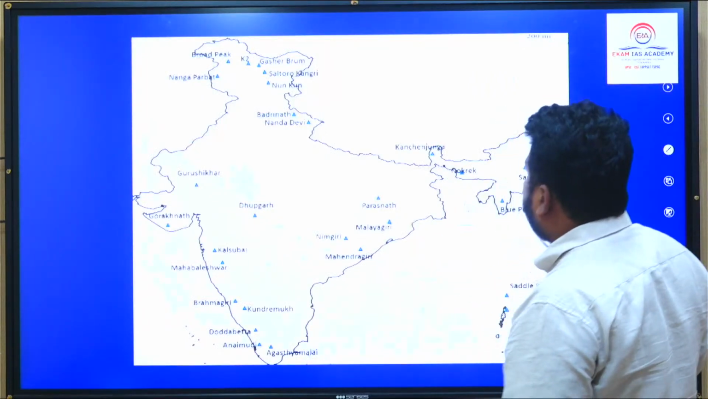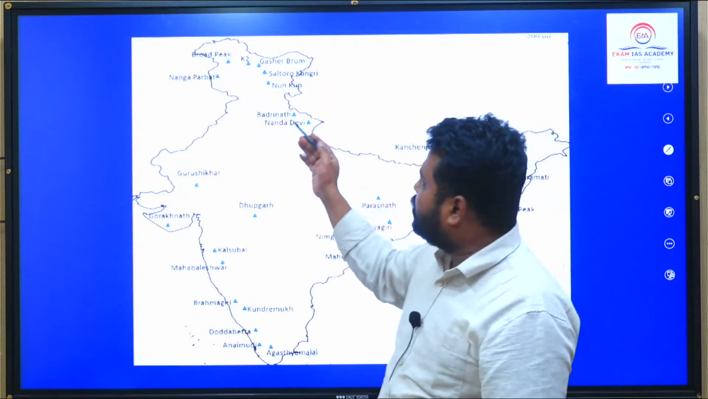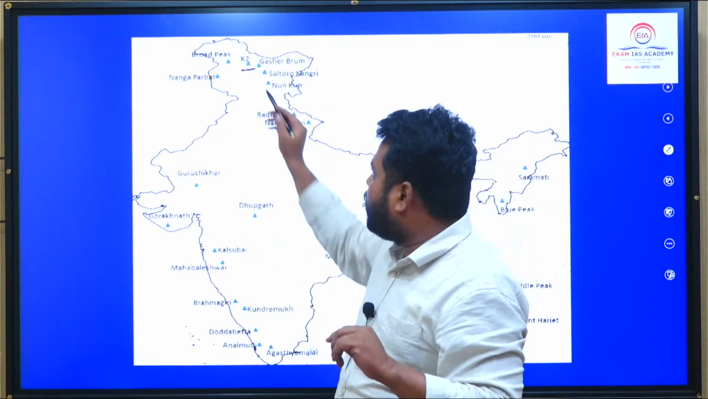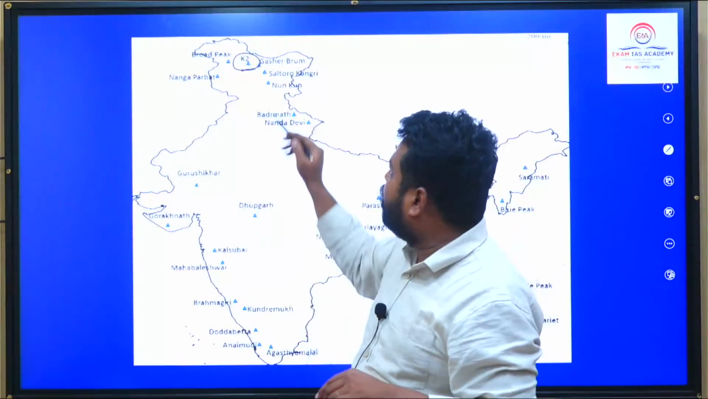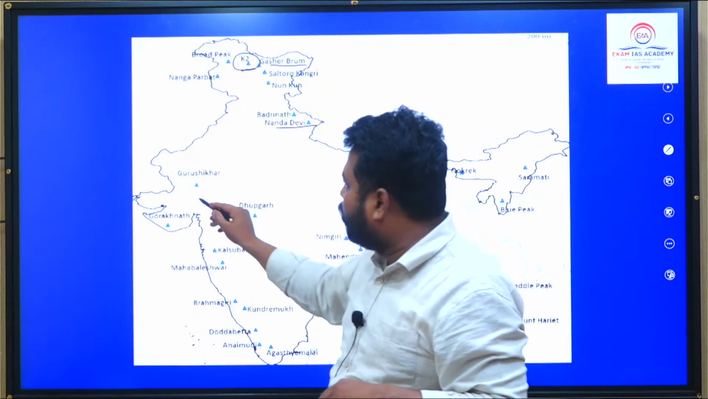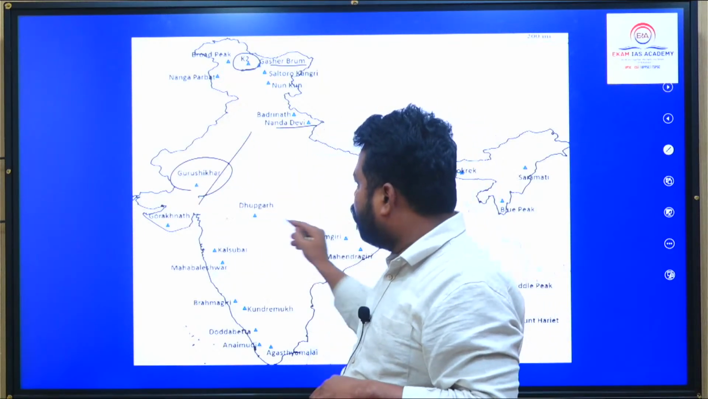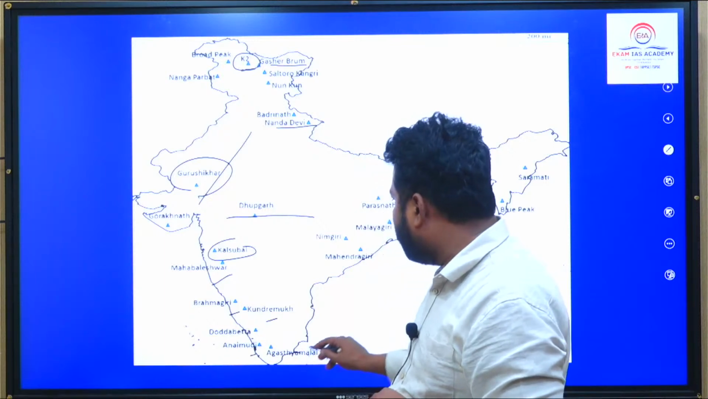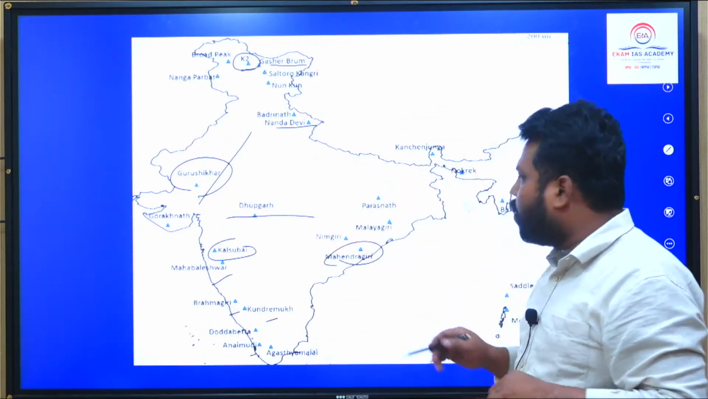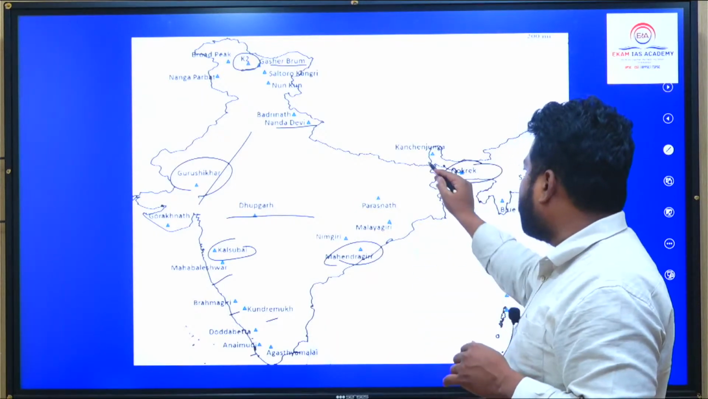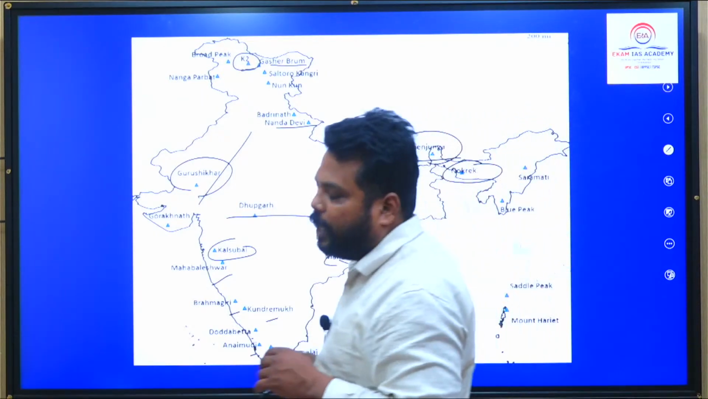Moving further, there are some important peaks which you have to remember. K2. Whenever you see a peak, you have to mark its location in the atlas: K2, Gasherbrum, Badrinath, Nanda Devi, Kedarnath, Yamunotri, Guru Shikhar, the highest peak of the Aravallis, Dhupgarh, the highest peak of the Satpura ranges, Kalsubai, Mahabaleshwar, and Brahmagiri, Kudremukh, Dodabetta, Annaimudi, Mahendragiri, Armakonda. See all these peaks. Nokrek, which is present in Meghalaya, Kanchenjunga, the highest peak of India in the Himalaya.